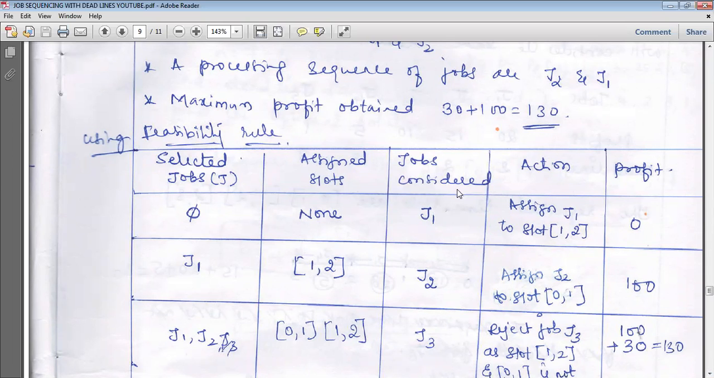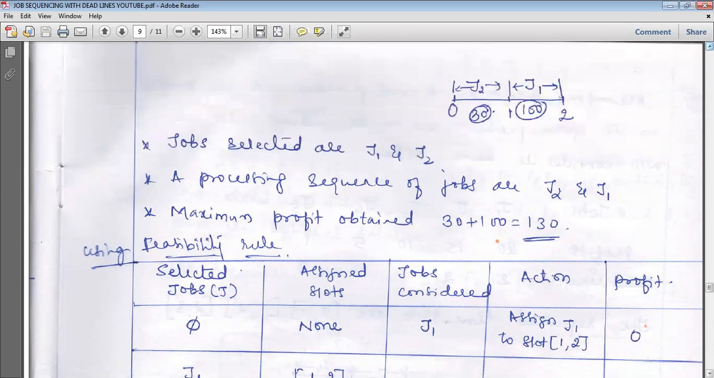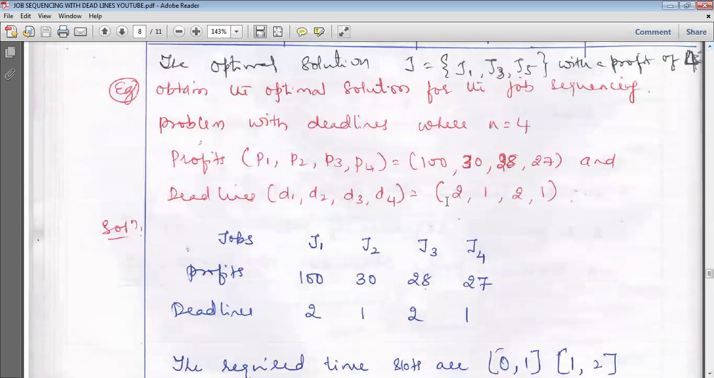Now, which is the selected job in the first step? J1 was the selected job, and the slot allotted to it was 1 to 2. Which job are we going to consider now? The next job considered is J2, because in the sequence, arranged in decreasing order, after J1 we have J2.